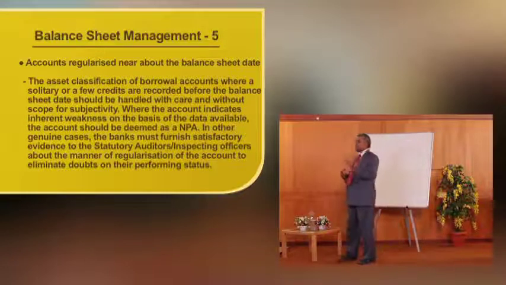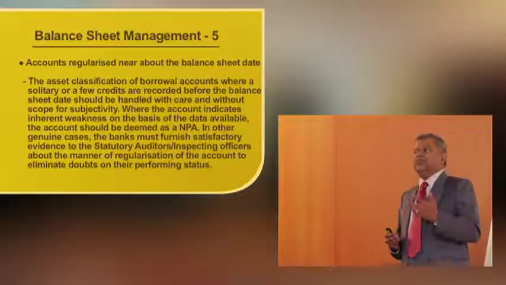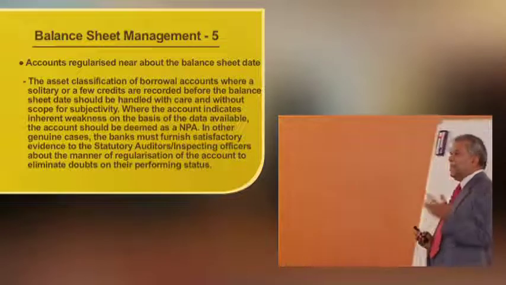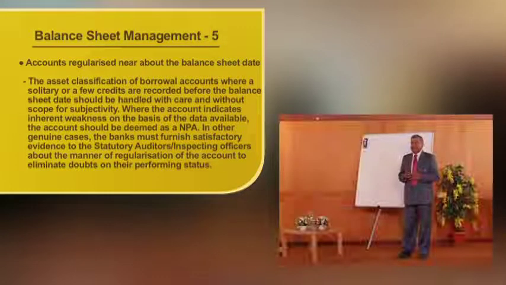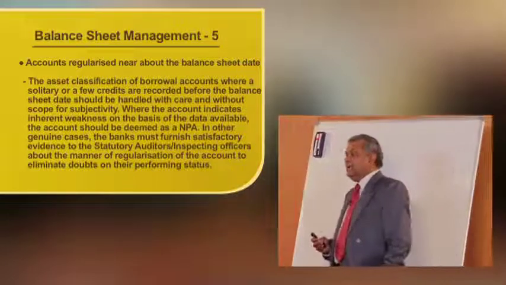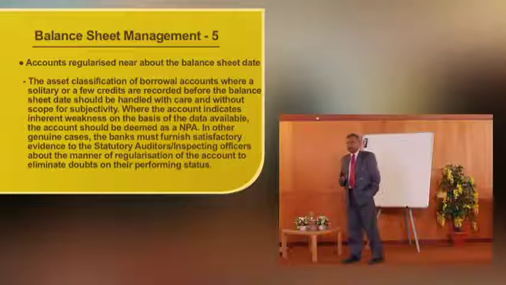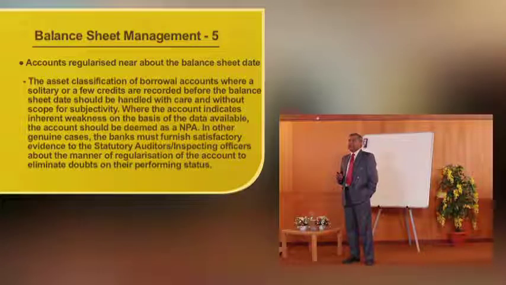The asset classification of borrower accounts where a solitary or a few credits are recorded before the balance sheet date should be handled with care and without scope for subjectivity. Where the account indicates inherent weakness on the basis of the data available, the account should be deemed as an NPA.